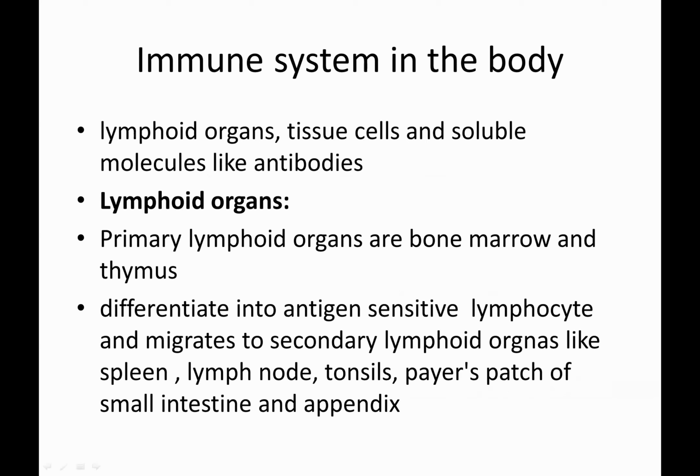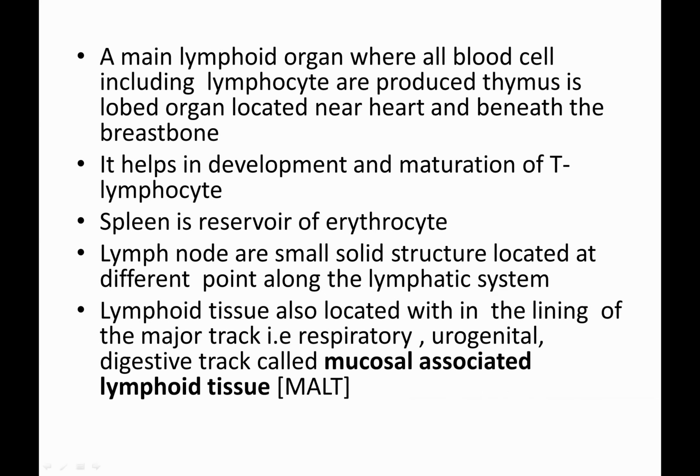What are the other immune systems? The other immune systems are the lymphoid organs, that is, bone marrow and thymus. Okay, and others like lymph nodes, tonsils, Peyer's patches, small intestines, and appendix. These are some of the lymphoid organs, where blood cells including lymphocytes are produced. These lymphoid organs produce the antibodies, which are released into our bloodstream.